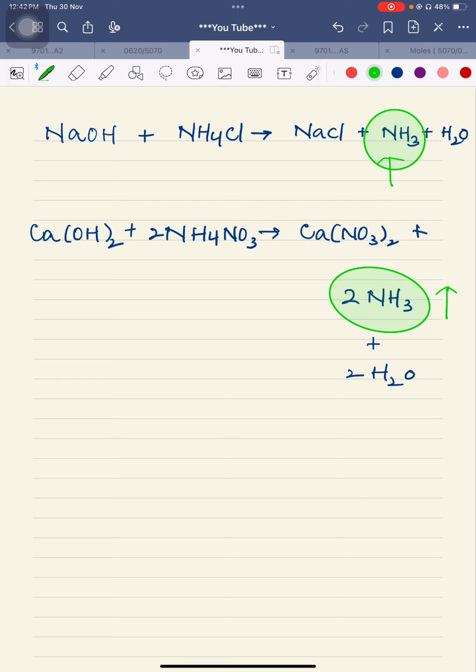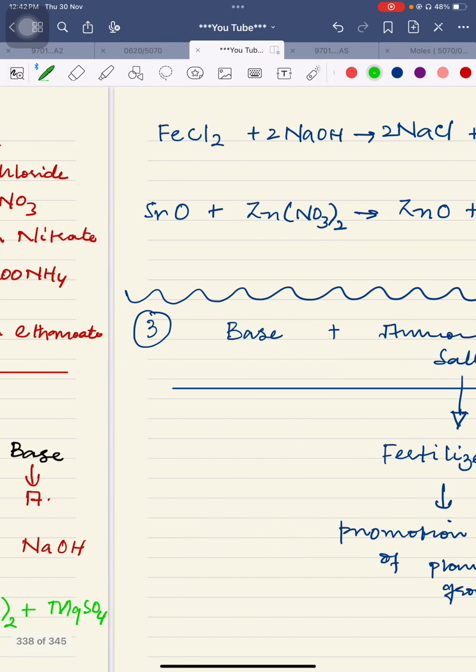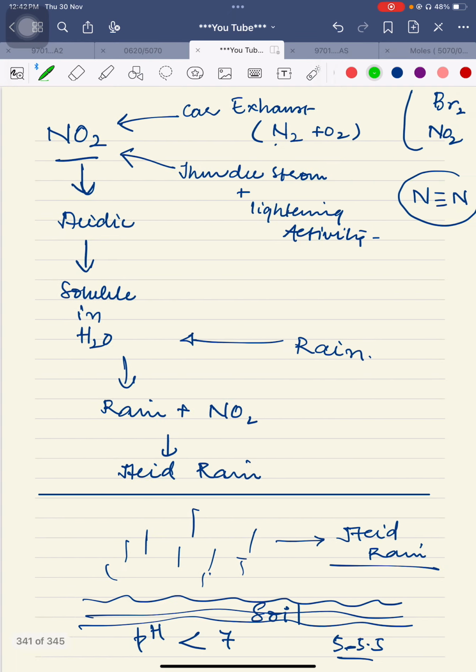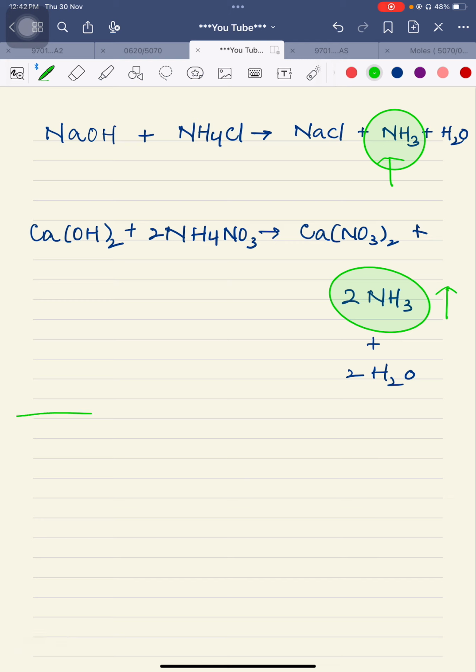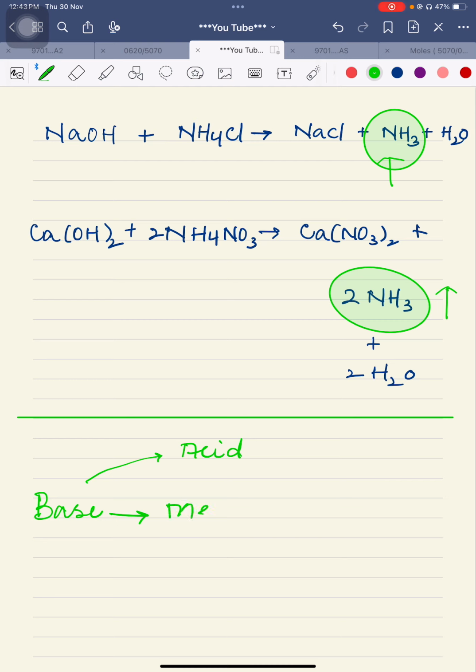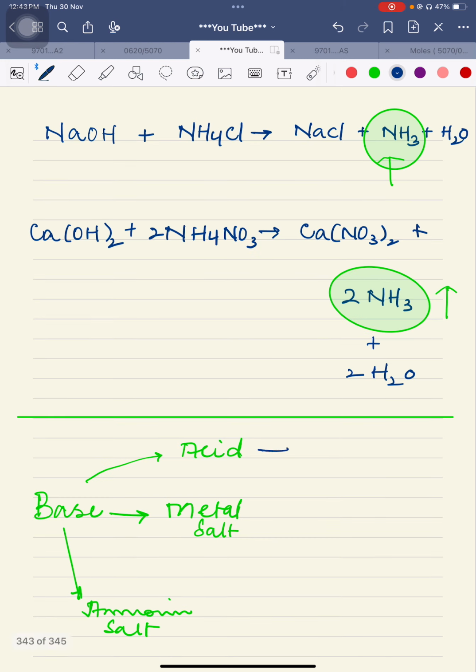I guess it is now perfectly clear how this reaction happens between a base and an ammonium salt. Examples are on the last page. All the reactions of a base with acid, metal salt and ammonium salt are done. So I'm going to give you a review. Here a base is reacting with an acid, here a base is reacting with a metal salt, and here a base is reacting with ammonium salts. What is the product in this case?